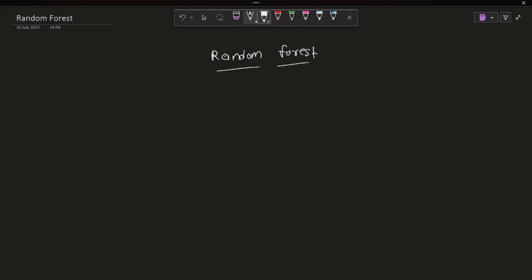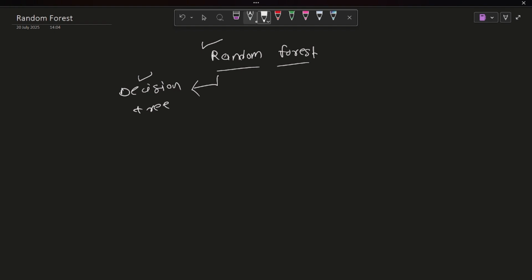How does random forest handle a million data points and still give a powerful result? Basically, in today's video we are going to understand the random forest. Before that, you need to understand the decision tree. The whole concept belongs to the decision tree of a random forest. What is a random forest?